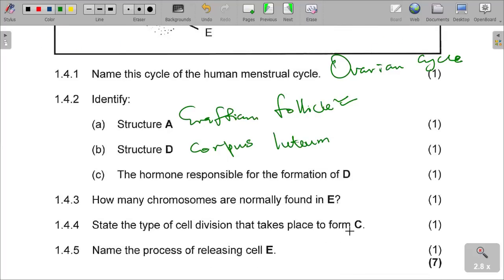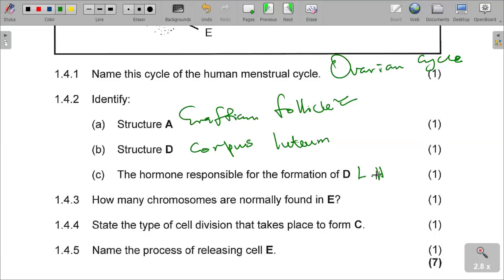And then question C, the hormone responsible for the formation of D. What hormone is responsible for the formation of structure D? For ovulation to take place, we have to understand what is responsible for that. It is LH.